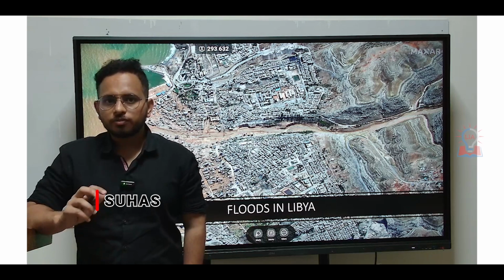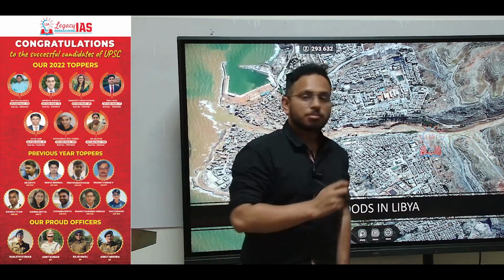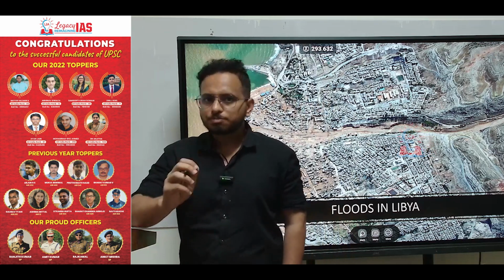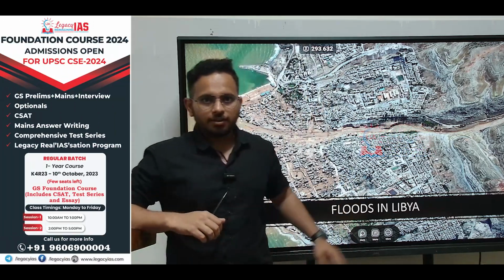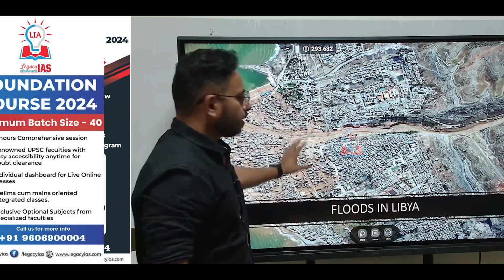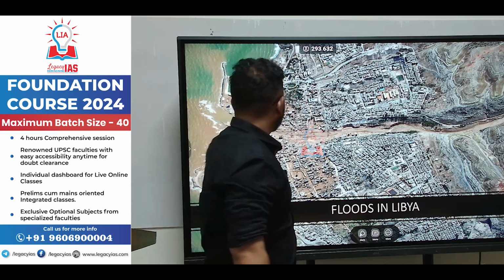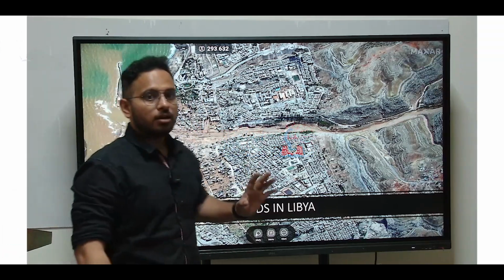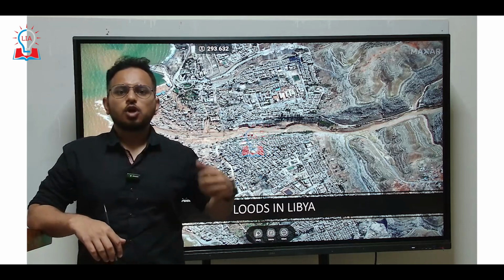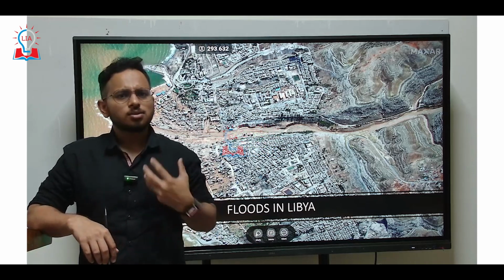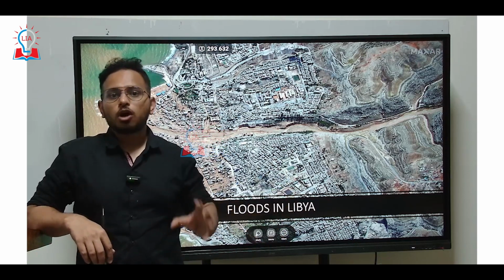In the last couple of days, the northern part of Africa and some countries in the northern part of Africa are in the news, especially a country called Libya. In the image, if you can see, the reason why Libya is in the news is because of the extensive floods that are happening in Libya. In this video, we will understand the geography of Libya and the reason for this particular flood, which was caused by tropical rainfall.